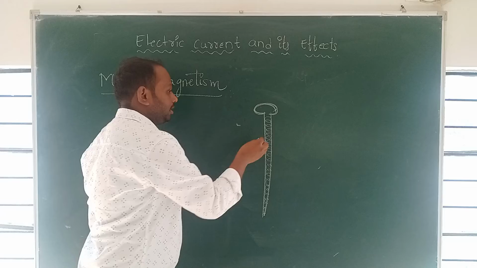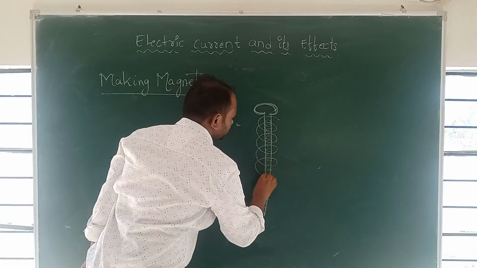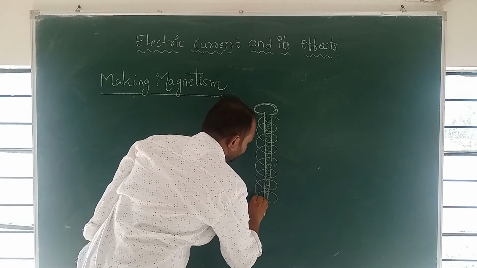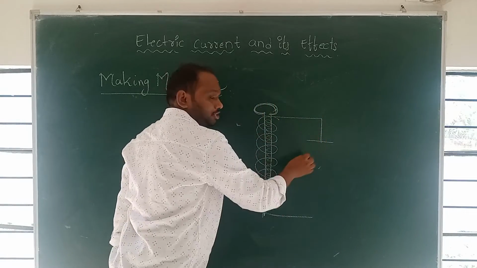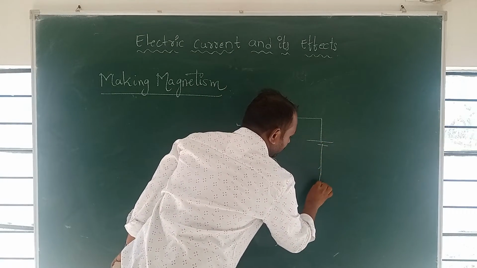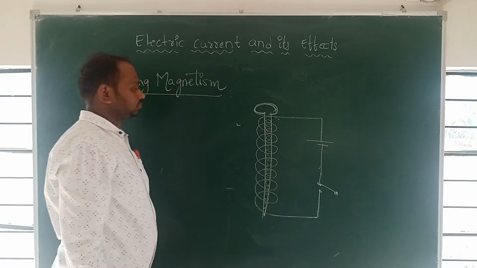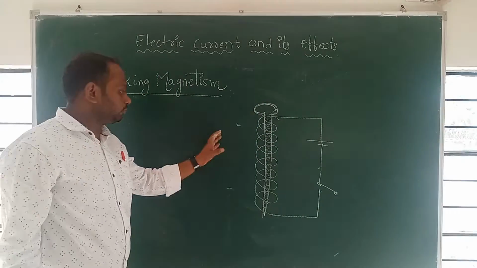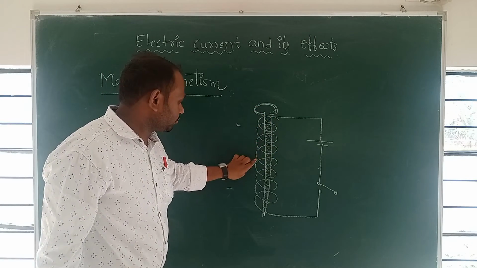I will take one conductor wire, a copper wire. This copper wire is attached to one cell and one switch. All of you listen carefully. This is the iron nail. On this iron nail, I will arrange the copper wire like this.